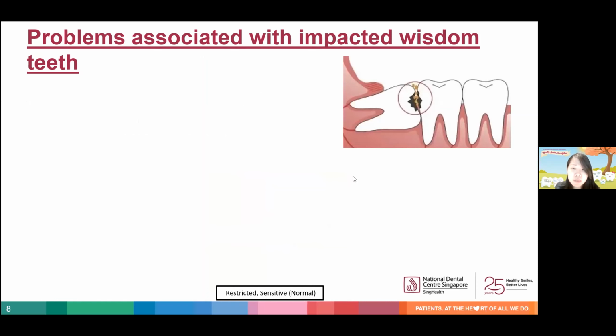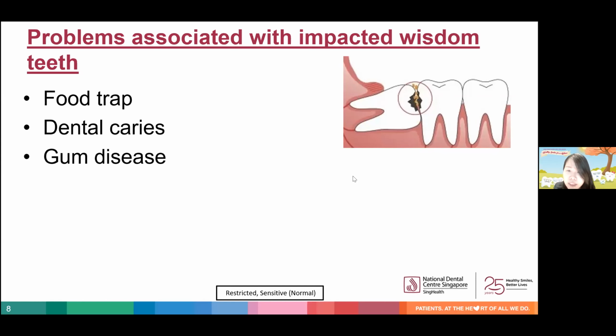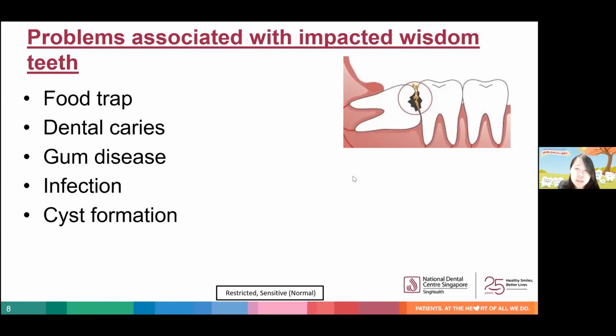So is it going to be a problem if you have one or more impacted wisdom teeth? Well, impacted wisdom teeth have the potential to cause a variety of issues arising from difficulty maintaining good oral hygiene, leading to presence of a persistent food trap, given that it is close to impossible to floss the area between the impacted wisdom tooth and the adjacent tooth. This can lead to dental caries, also known as tooth decay, gum disease, and infection. So I'll explain more about these problems in greater detail later on. Cyst formation, although it is relatively rare, is also a known problem associated with impacted teeth.